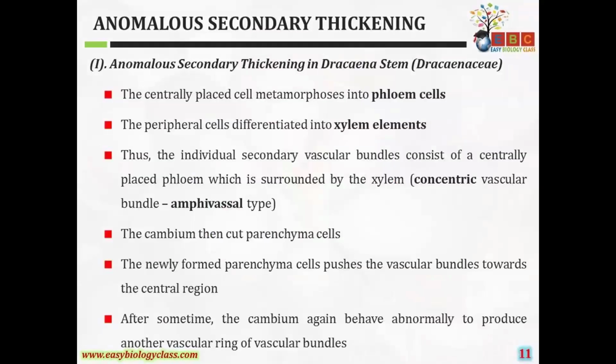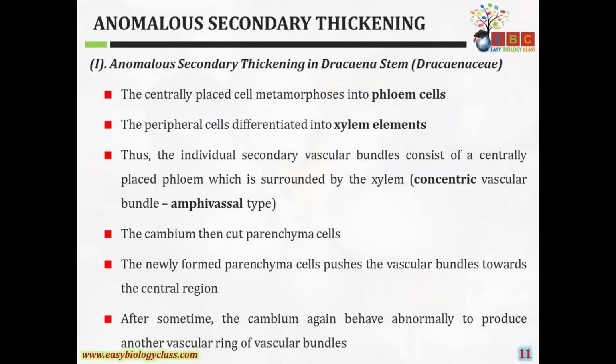The centrally placed cells change into phloem cells, and the peripheral cells differentiate into xylem elements. So the individual secondary vascular bundle consists of centrally placed phloem surrounded by xylem. It is a concentric vascular bundle, of amphivasal type, that is, the central phloem is surrounded by xylem cells.